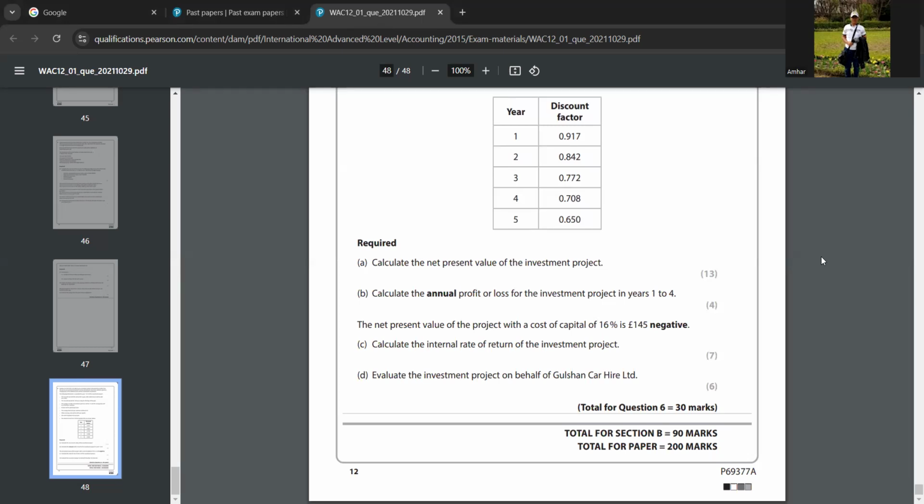This is the net present value that you calculated in A part, right? So you can say the project has an NPV of 6,839, which is a positive value and shows the project is worthwhile investing in. It gives a positive value.